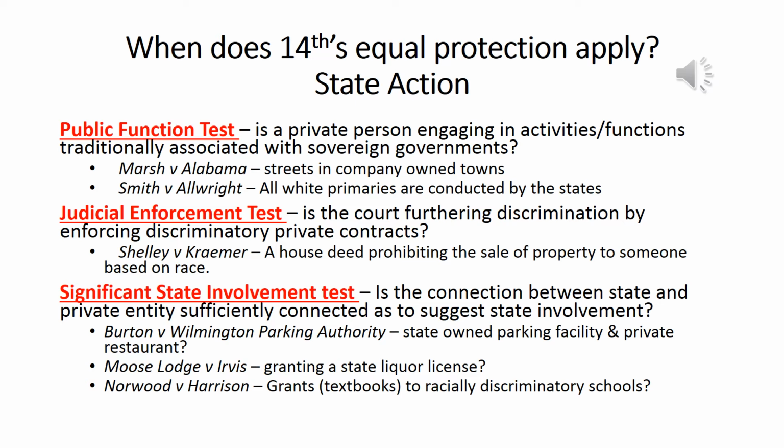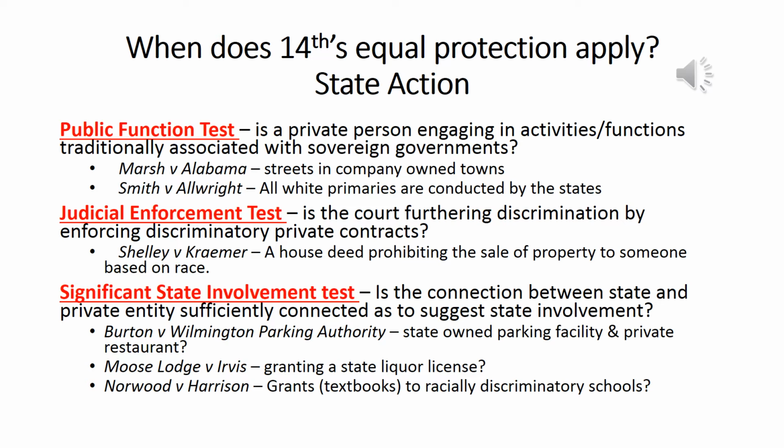So the Supreme Court said, look, even though primaries are technically party functions of the political party to determine who their candidate will be in the general election, it still serves a state function because the states are the ones that are responsible for running the primaries. Since they're running the primaries, it serves as a state function, and therefore the state cannot discriminate, and they must allow blacks to vote in those primaries.